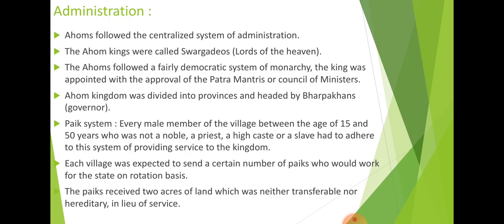The Ahom followed a fairly democratic system of monarchy. Here two words are mentioned: democratic and monarchy. Democratic means the people can choose, and monarchy means the king. So basically the king was chosen by the people, a kind of democracy followed by the Ahom tribal communities, and the king was appointed with the approval of the Patra Mantris, or the Council of Ministers. Only when the Council of Ministers approved him would he become the ruler of the Ahom dynasty.